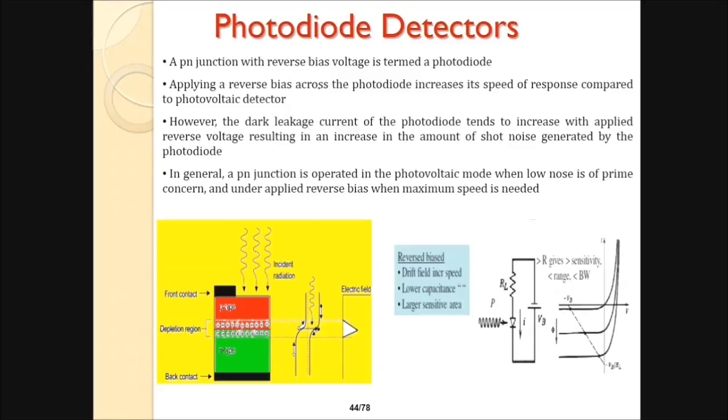Now photodiode detectors: a PN junction with reverse bias voltage is termed a photodiode. Applying a reverse bias across the photodiode increases its speed of response compared to photovoltaic detectors, which we just saw. However, the large dark leakage current of the photodiode tends to increase with applied reverse voltage, resulting in an increase in the amount of shot noise generated by the photodiode. So in general, a PN junction is operated in the photovoltaic mode when low noise is of prime concern, and under applied reverse bias when maximum speed is needed.